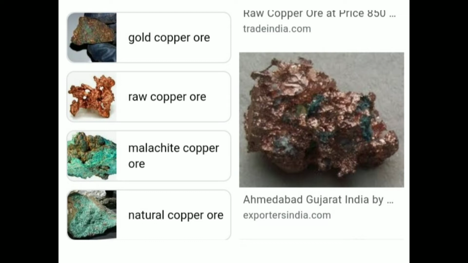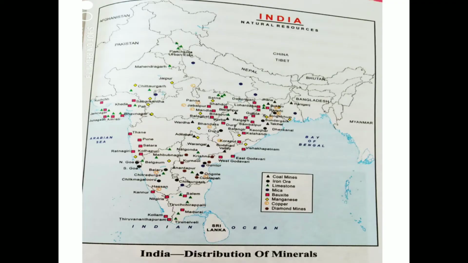Some of the leading producing states are Rajasthan, then Jharkhand, then Madhya Pradesh, then Karnataka, and then Andhra Pradesh. So these are some of the states where copper is found.